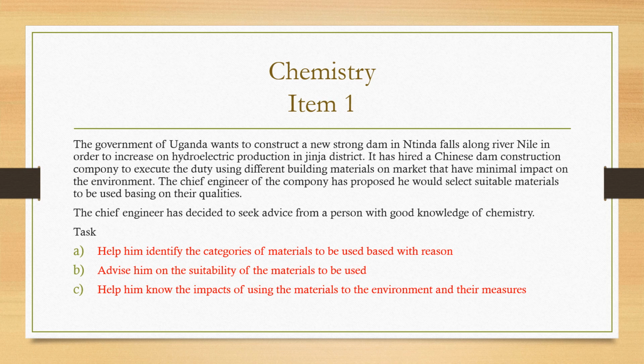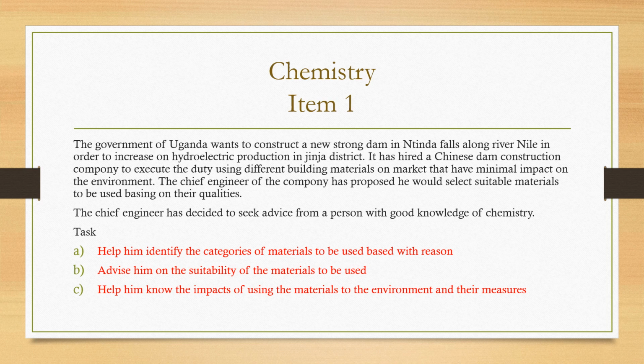So item 1, let me read through. The government of Uganda wants to construct a new strong dam in Ntinda Falls along River Nile in order to increase hydroelectric production in Jinja district. It has hired a Chinese dam construction company to execute the duty using different building materials on the market that have minimal impact on the environment.